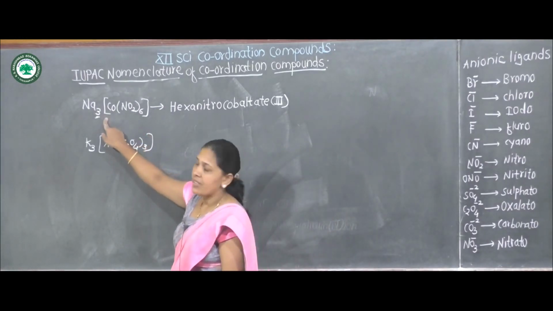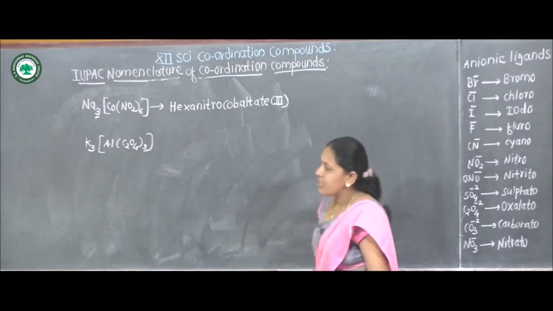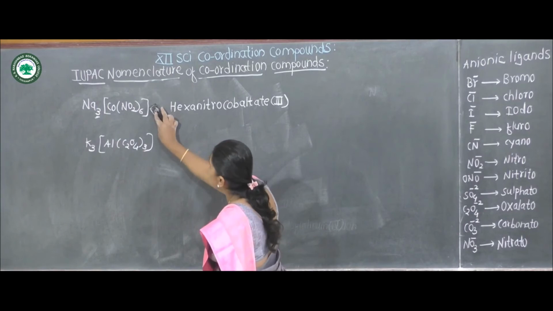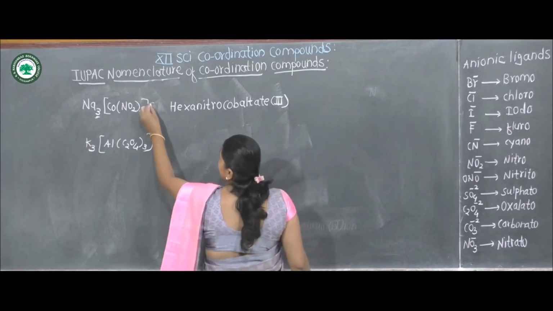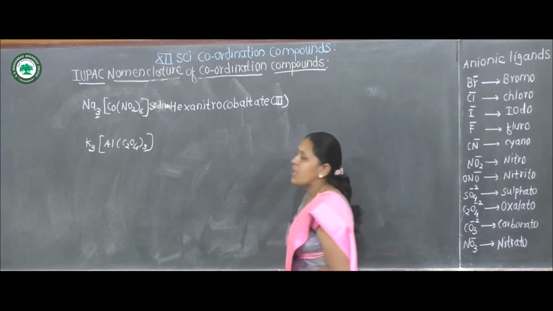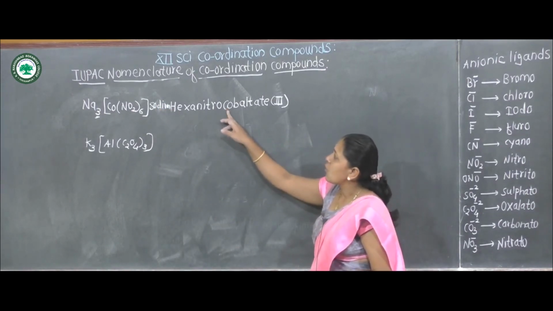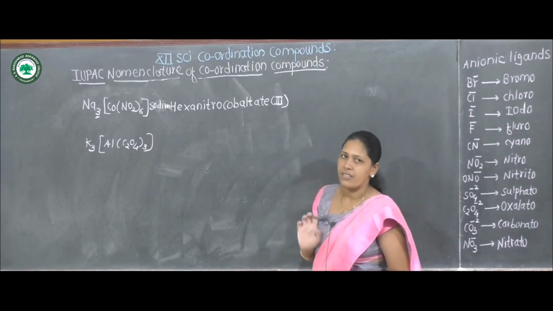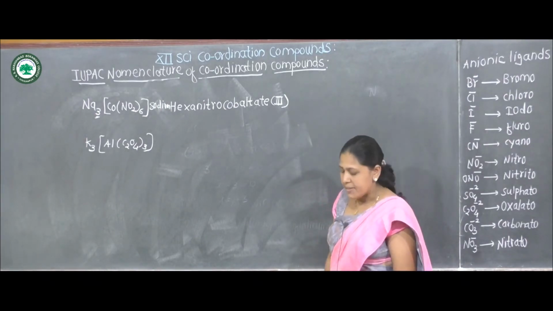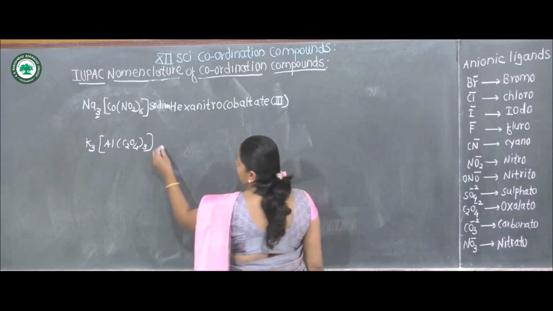Sodium, which is at the starting of the name. Sodium hexanitro cobaltate 3. It is not ion, therefore here I have not written ion. The next example,